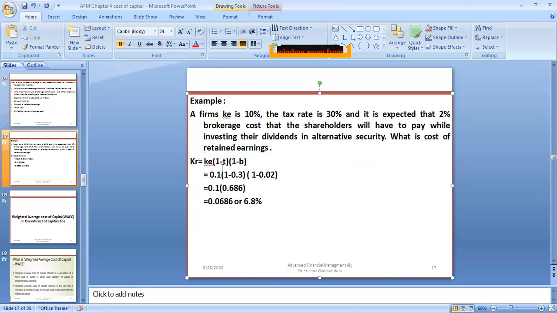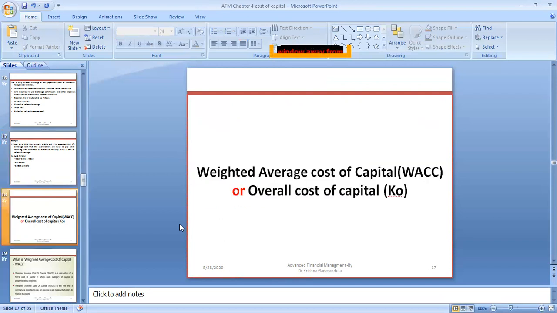The cost of retained earnings is K equals KE into (1 minus T) into (1 minus B). KE is already 10%, which means 10 by 100, that is 0.1. 1 minus T means the tax is 0.3 or 30%, into 1 minus B, where B means the 2% brokerage commission. With that, if we calculate, the cost of retained earnings is equal to 6.8%. So like this, we can calculate the cost of retained earnings.